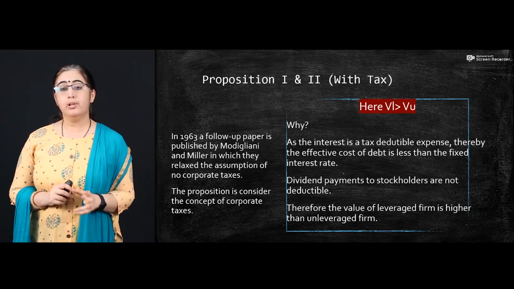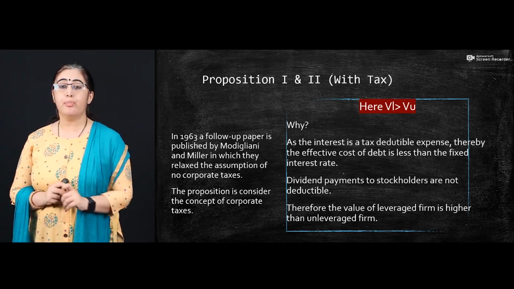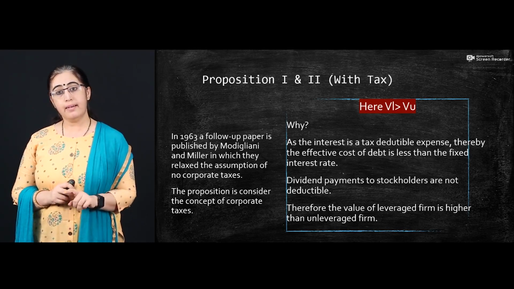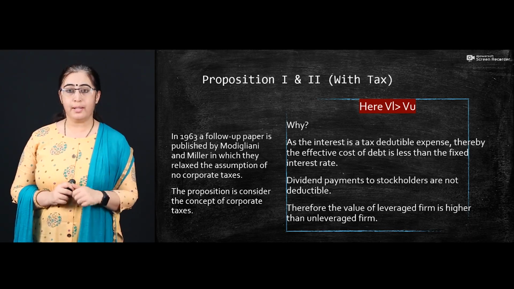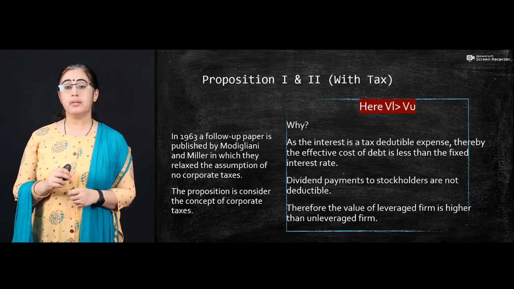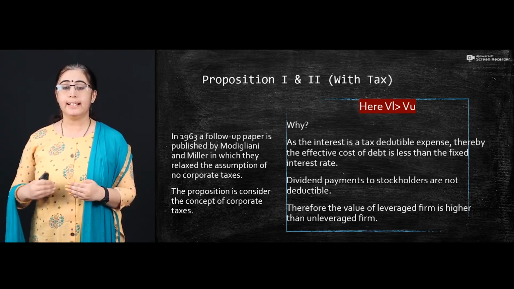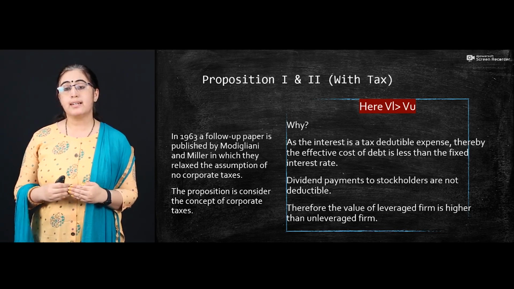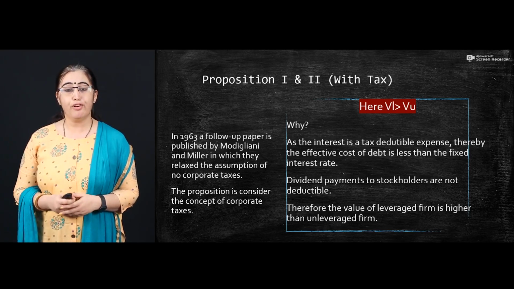In this whole concept, we understand that interest plays a very important role. The higher the interest, the greater the benefit for the company. How is this possible? If the interest is higher, less amount remains for tax. The amount paid as tax remains less, and it will increase the value of your firm.